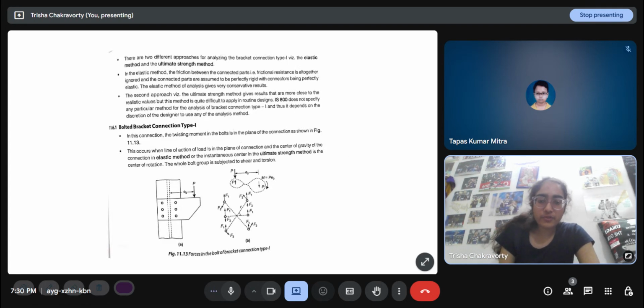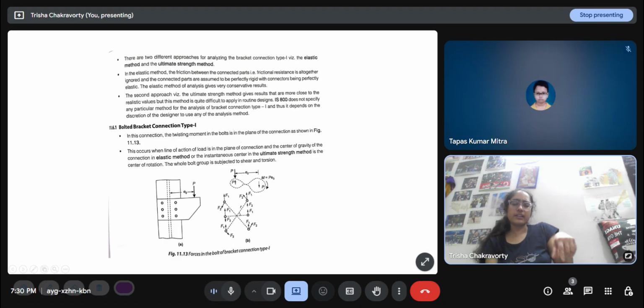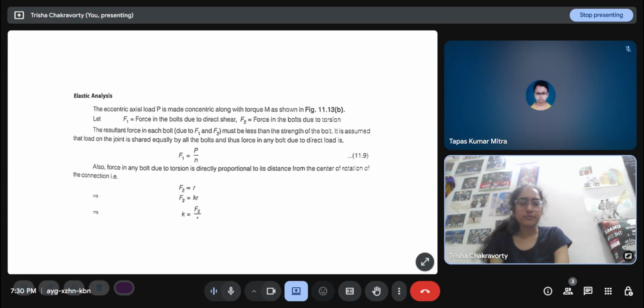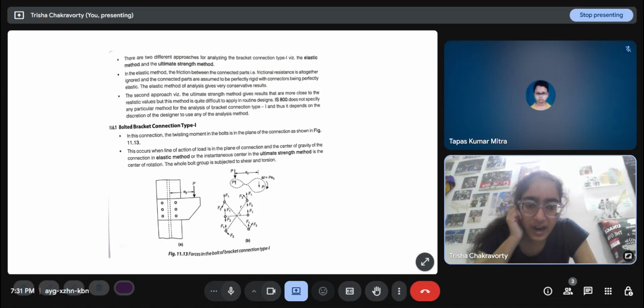Now, since a force P is being applied in the downward direction, all the bolts are taking a force equal to P divided by N. So F1 is P divided by N, and the force in any bolt due to torsion is directly proportional to its distance from the center of rotation, which is naturally what happens. So F2 is proportional to R. The center of rotation is one point.